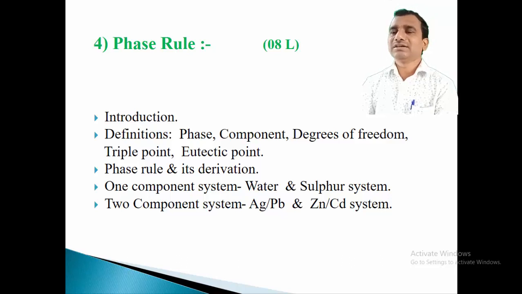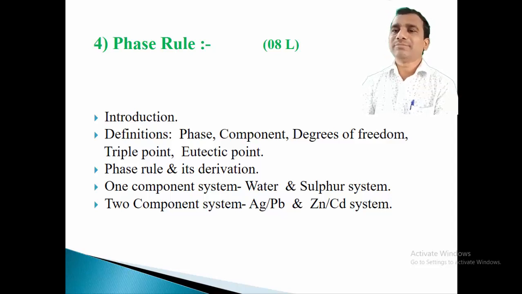After studying these definitions, we have to look at one important point from the same chapter, that is called the phase rule and its derivation. What is the use of this phase rule and what is the derivation for it, that we have to study. After that, we have to look at the different types of components of a system. Two types of systems can be added to the syllabus: a one component system and a two component system.